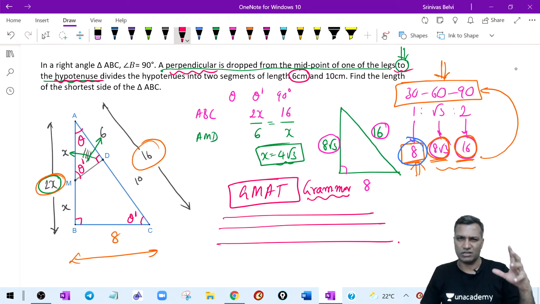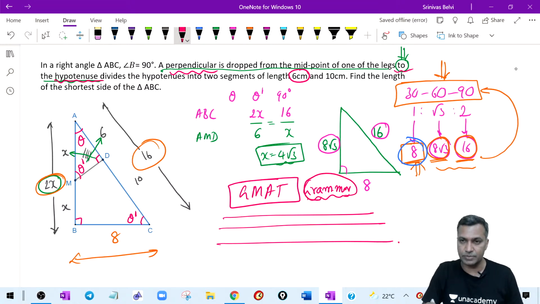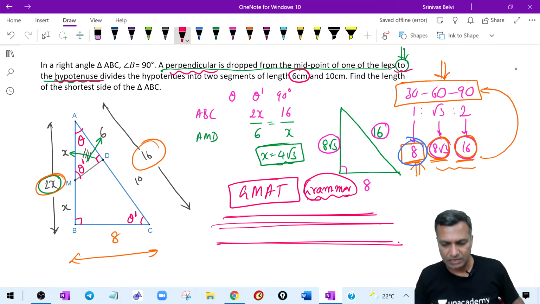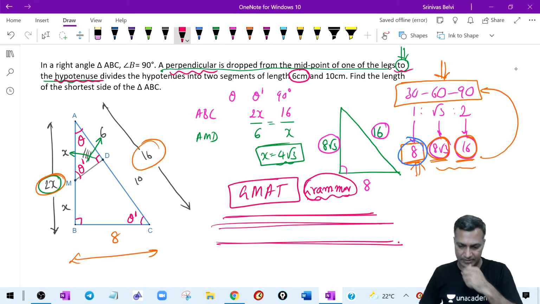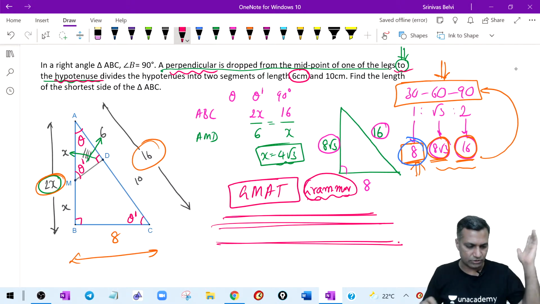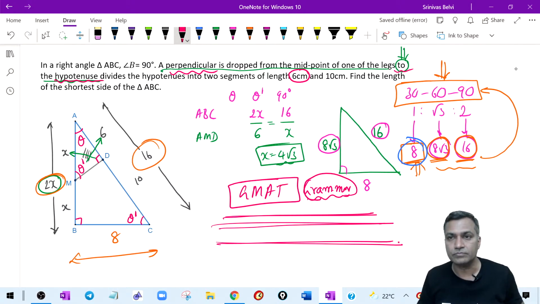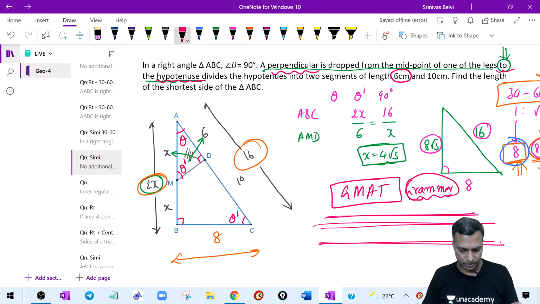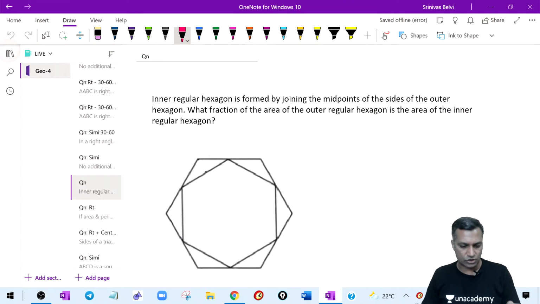GMAT RCs are fine, GMAT CR is fine, but in grammar you have to find an error in a sentence spreading across 3 lines. That makes it difficult. Nevertheless, that's all right. We are anyway not writing GMAT here. Yeah, I understood, Keval. You made a language error. All right, good. Let's go on to the next one.